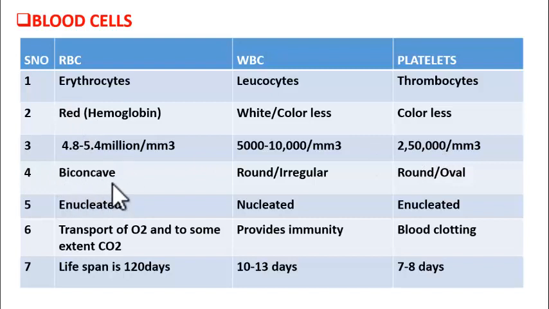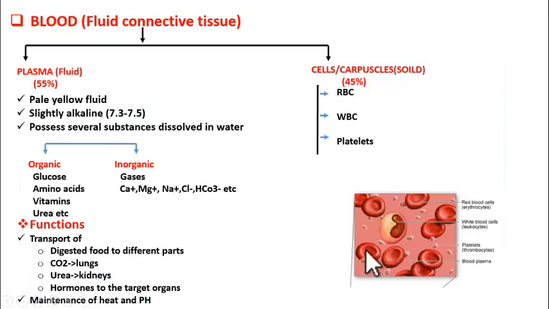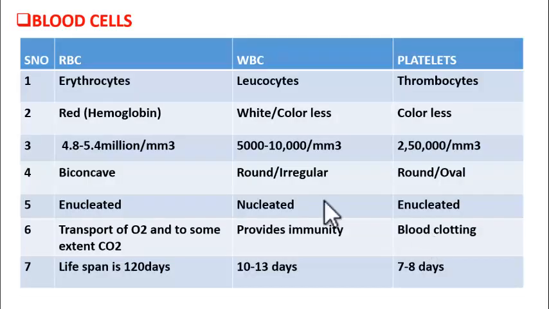Got it? Now, what is the shape of these cells? RBC are biconcave in shape. See here, you could see the biconcave shape of RBC. What is the advantage of this shape? Because of this shape, RBC can squeeze through the fine vessels like capillaries.